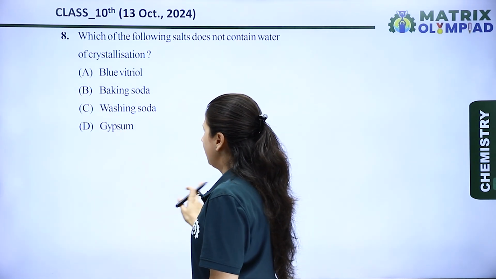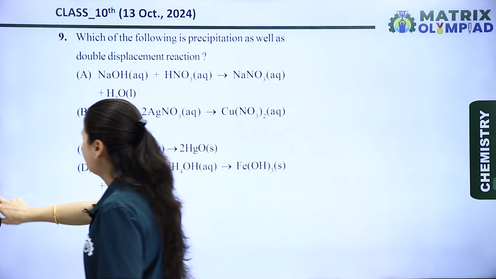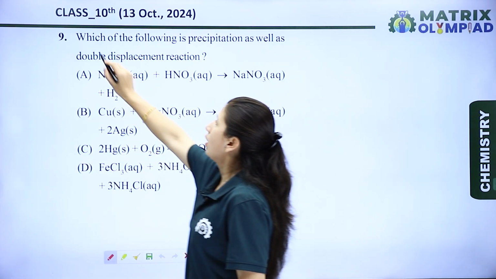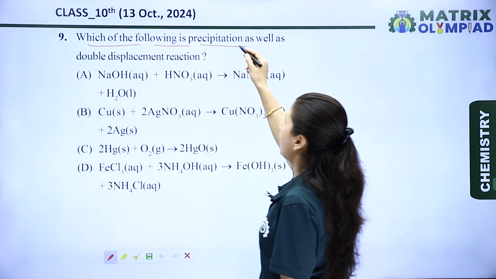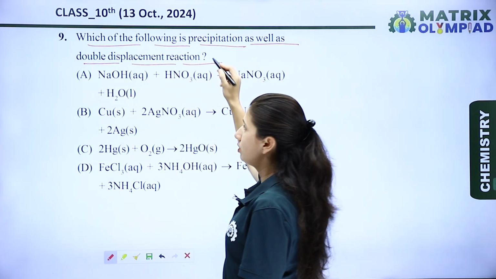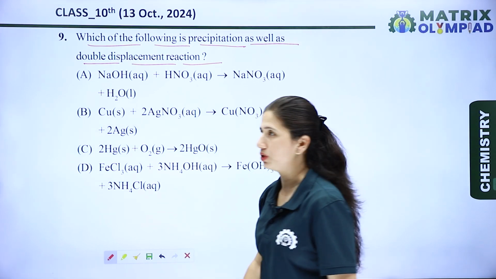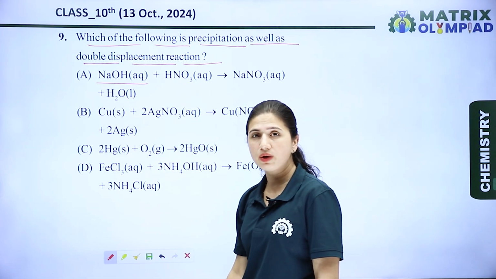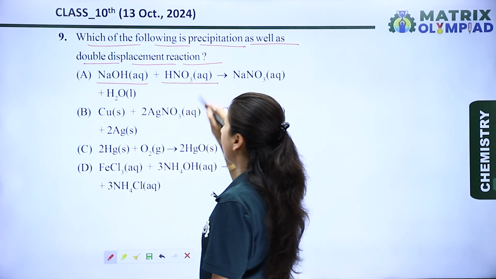Now let's see the next question. The question is, which of the following is a precipitation as well as a double displacement reaction? Let's see the options. In the first option, NaOH, sodium hydroxide, reacts with HNO3.